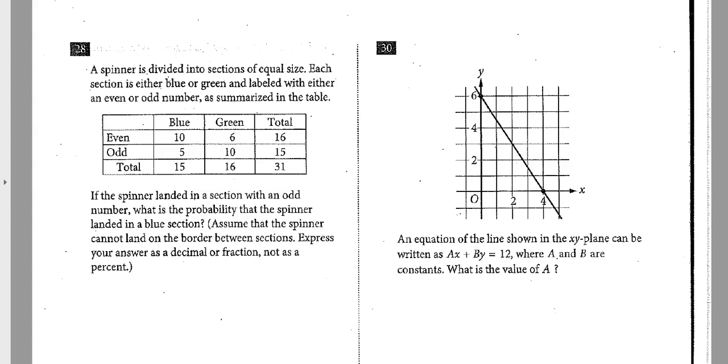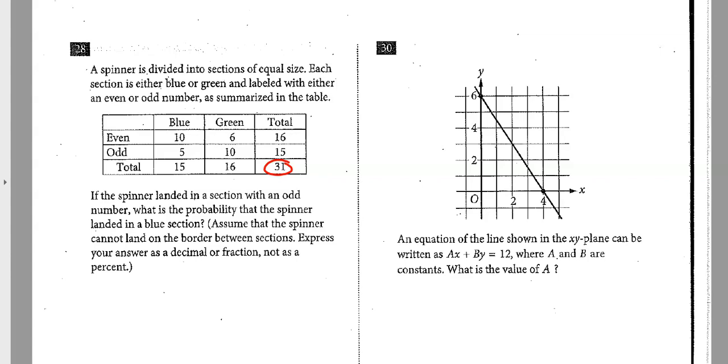Then notice you can also come down. So these are all the blues, and these right here would be all the greens. I guess I should have color coded the first one. And then the key thing to understand is this total, 31, is everybody. That's the whole thing. So often that number comes into play.